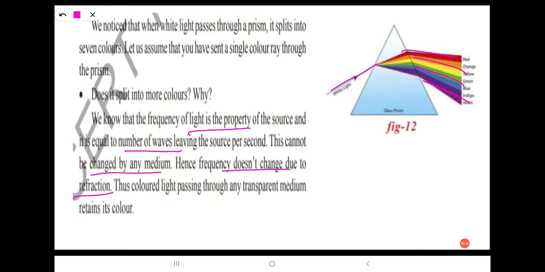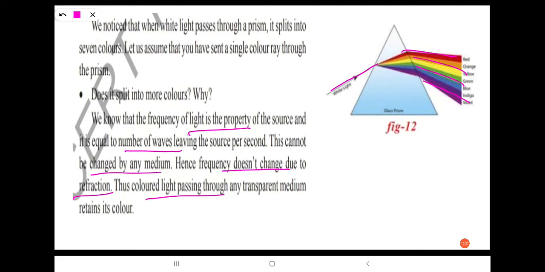Thus colored light passing through any transparent medium retains its color. Right? Not only through the prism, if the light is passing through any transparent medium, it retains its colors. The frequency does not change due to refraction.